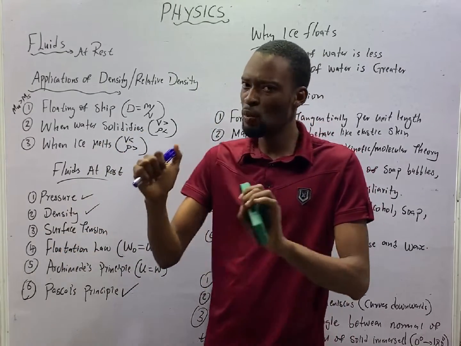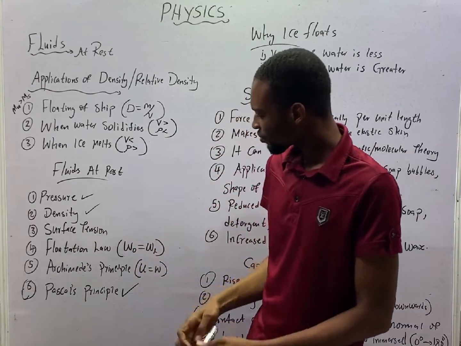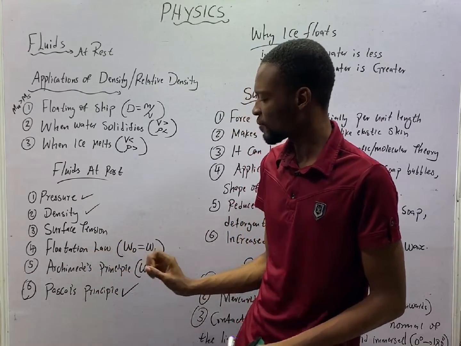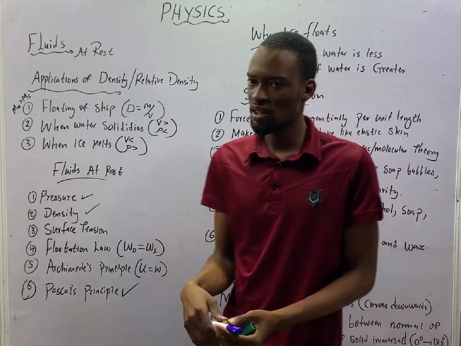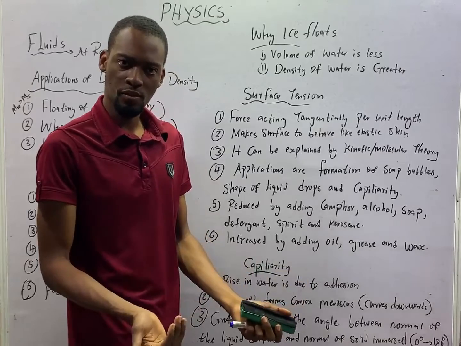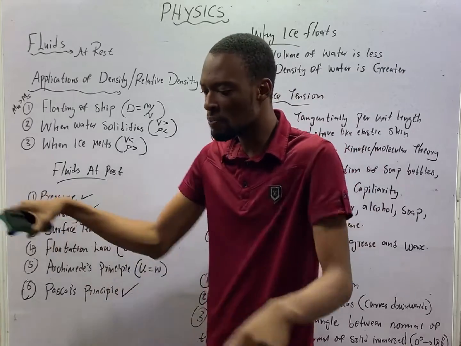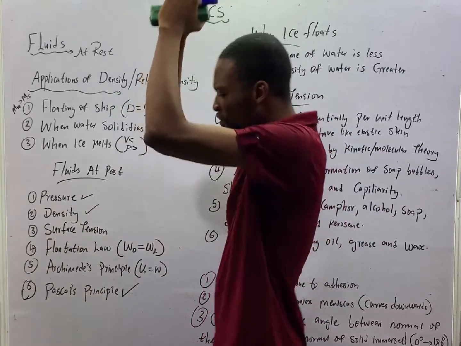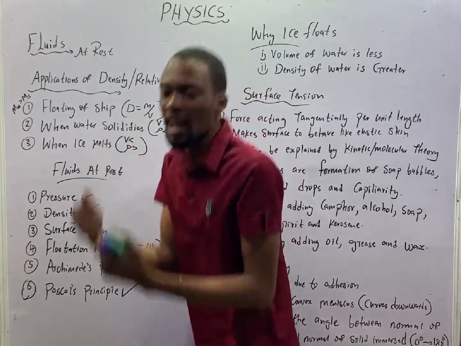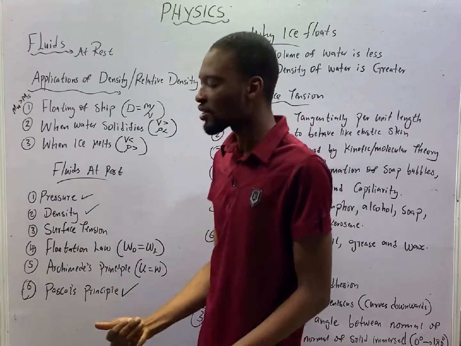Because the ship is so massive. Why doesn't the ship sink? This is where Archimedes' principle and the law of flotation come in. Remember, I told you that when you immerse an object in a fluid, the push you get is upthrust. Like, let's say we have a ball. If you try it in a big basin of water or a river, if you try to force the ball inside the water, you notice that there's another force pushing it up. That force may even throw you away. That force you experience, the reverse force, is upthrust.